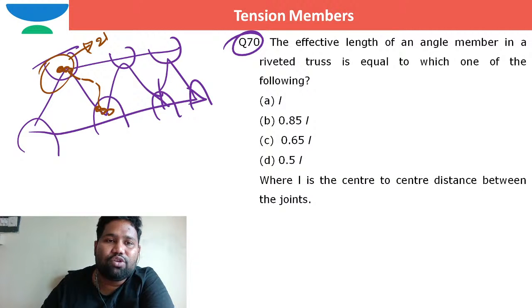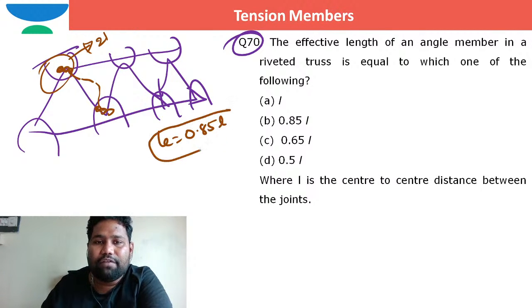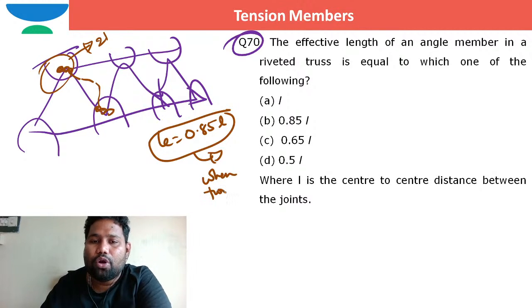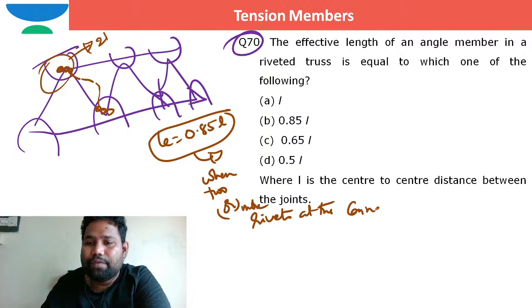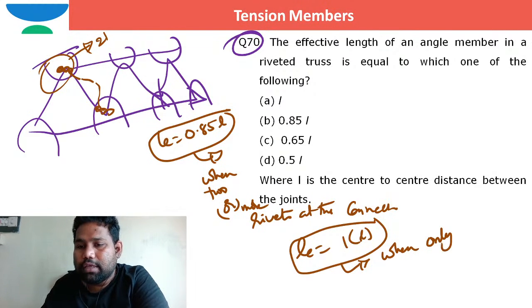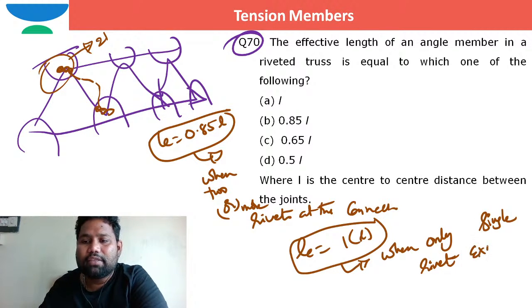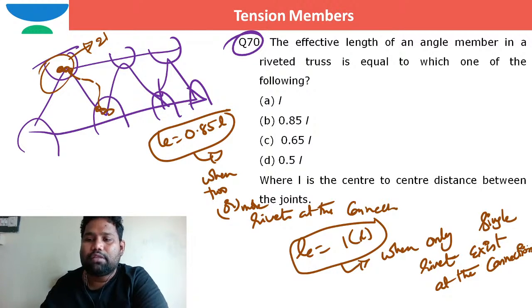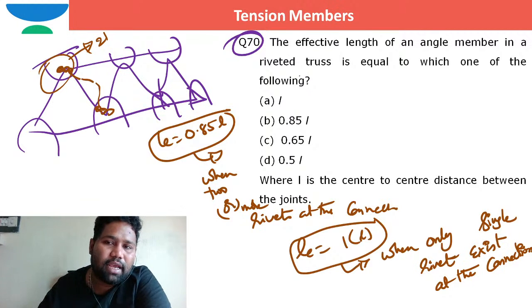When the members are connected with two or more rivets, the effective length is 0.85 times L. When only a single rivet exists at the connection, the effective length is just one times L. As they didn't mention anything, generally or practically the number of rivets is maybe two or three, more than one.